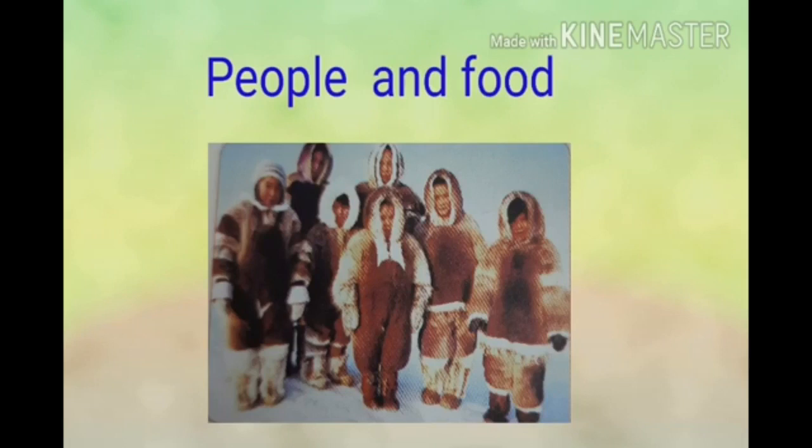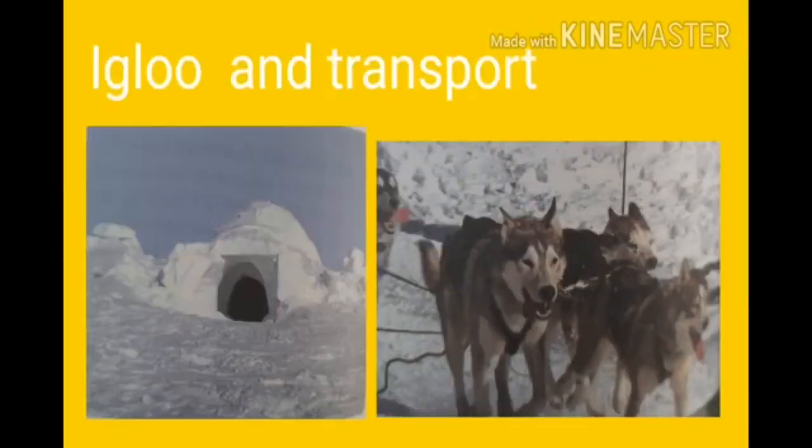The Inuit, apart from eating the meat, make use of almost every part of the animals hunted. Their skin is used to make clothes, tents, and boats. Their blubber is used as fuel. The bones of animals are used to make needles. Children, next we learn igloo and transport.